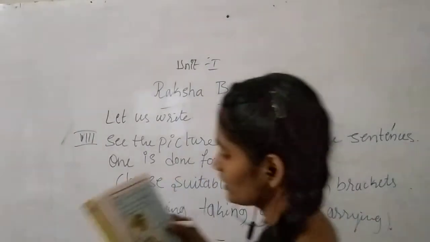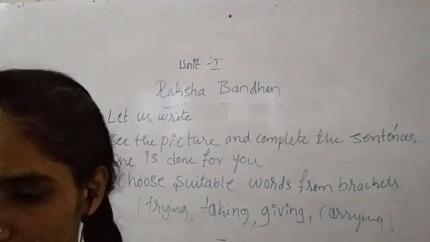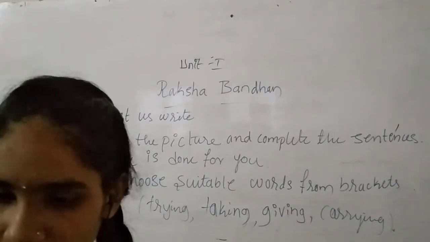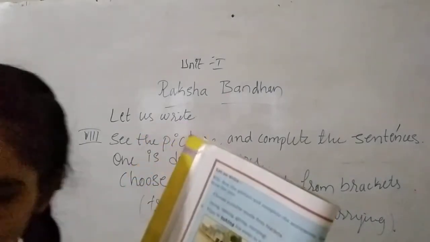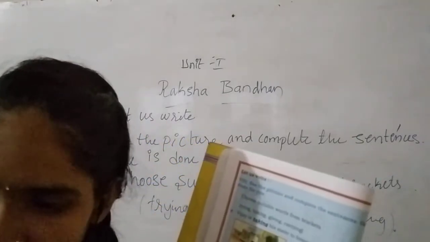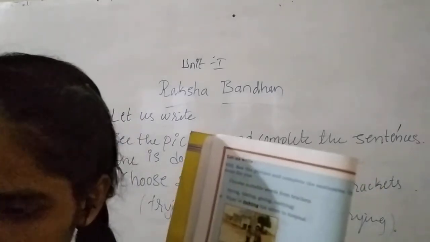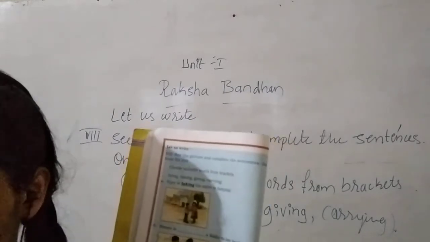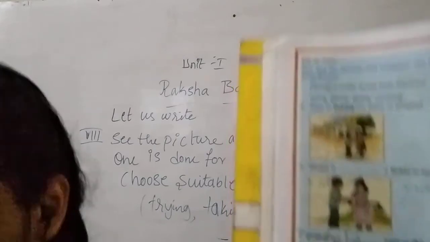First, I will show you the pictures. Wait a second, I will show you the pictures here. Yes, students, the first picture. In the first picture you can see one girl and a boy.